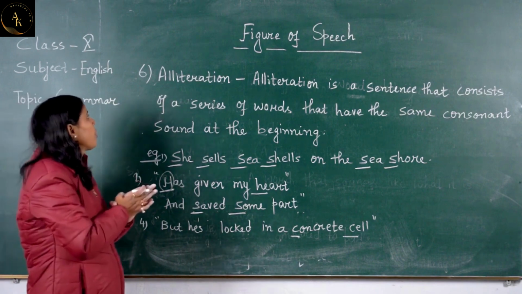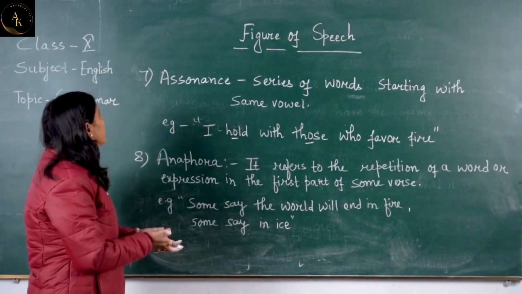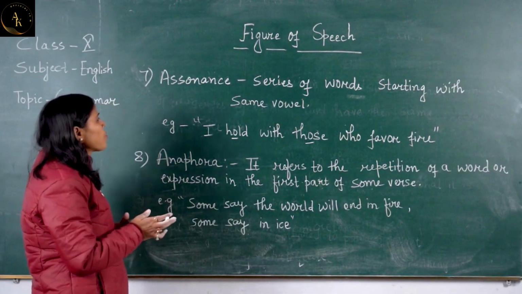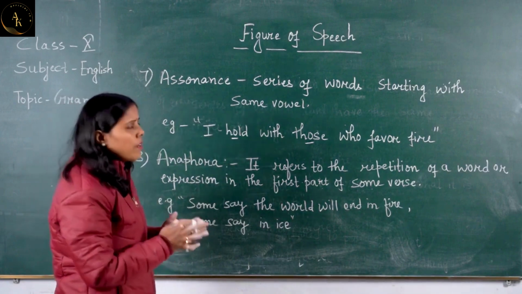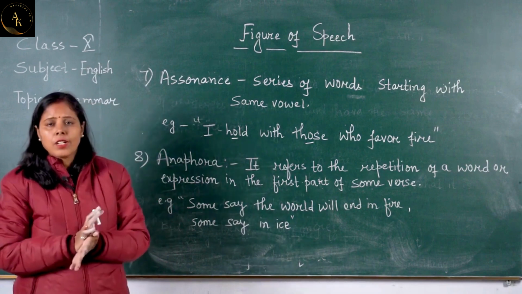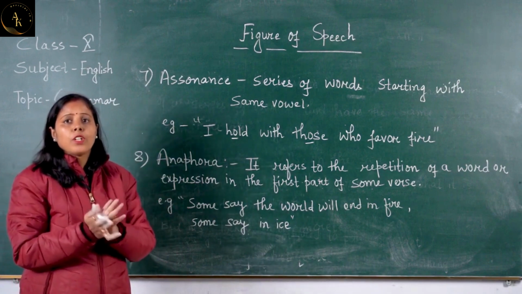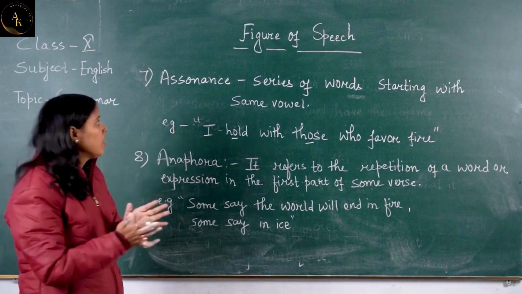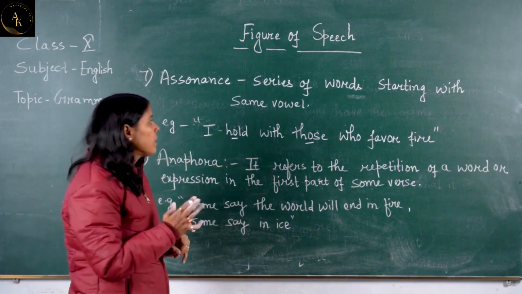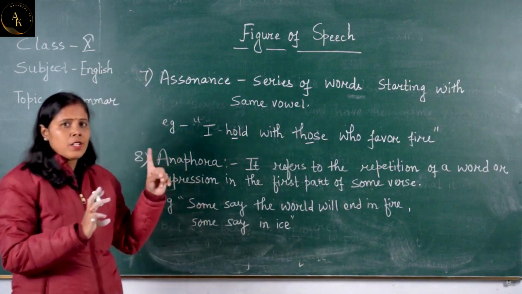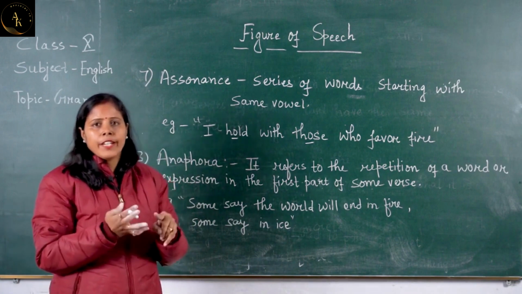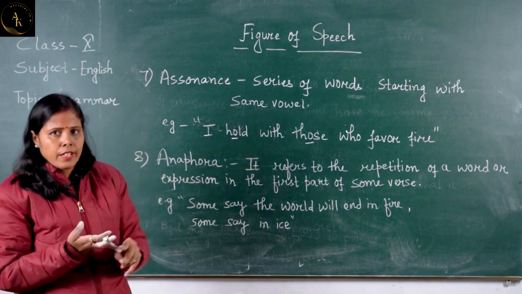Now come to the next figure of speech. So it is assonance. What is assonance? Series of words starting with same vowel. अभी हमने इसके जस्ट पहले पढ़ा alliteration. वहां पे क्या था? Repetition of consonant sound. And here we will see the repetition of vowel sound. But एक difference ये है alliteration and actually there are two differences. पहला तो consonant and vowel का difference है alliteration and assonance में.